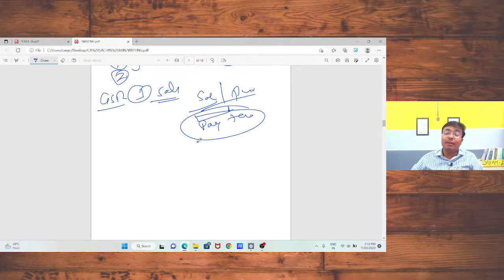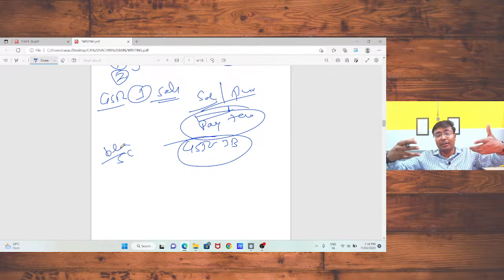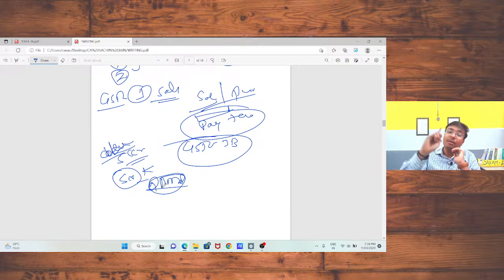Sir, how can one pay the tax? So there is one return, that is GSTR 3B. You need to file the GSTR 3B return on a monthly basis if your turnover is above 5 CR. Or if your turnover is up to 5 CR, in that case, you have the option to go with the quarterly return filing and monthly payment scheme, where you file your GSTR 3B on a quarterly basis, but you need to pay the tax amount on a monthly basis.